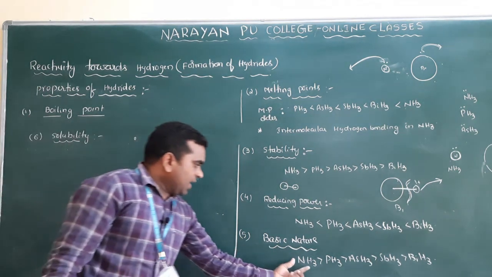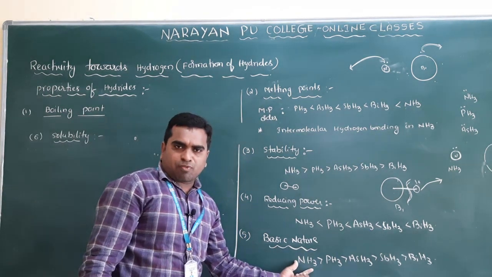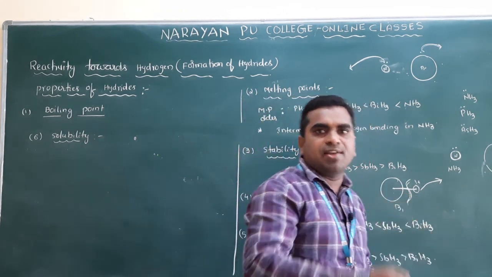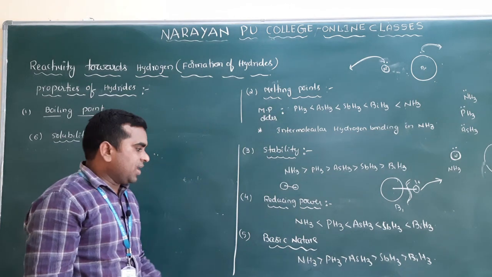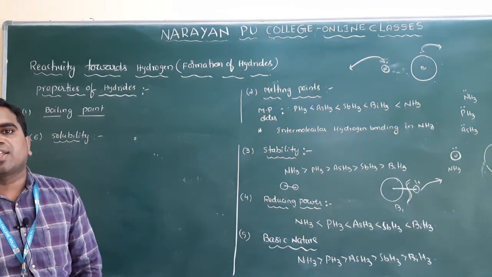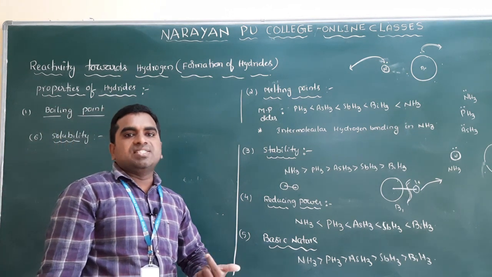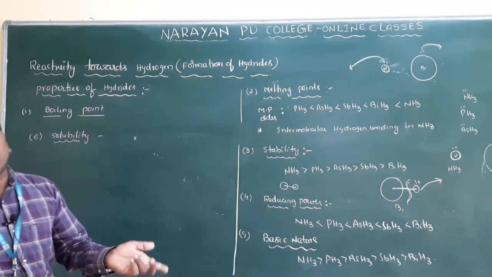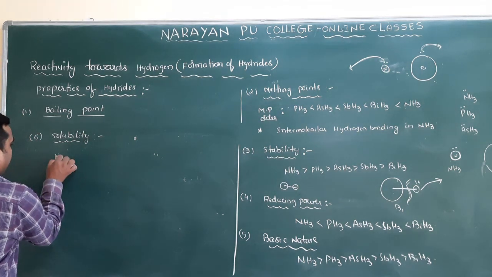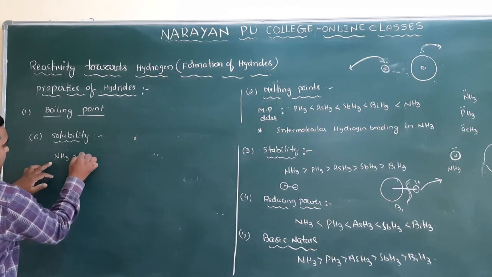Because nitrogen is a highly electronegative element, it can easily form hydrogen bonding. So ammonia can easily form hydrogen bonds with the water molecule, so it dissolves easily in water compared to the other hydrides. So what is the order of solubility here?